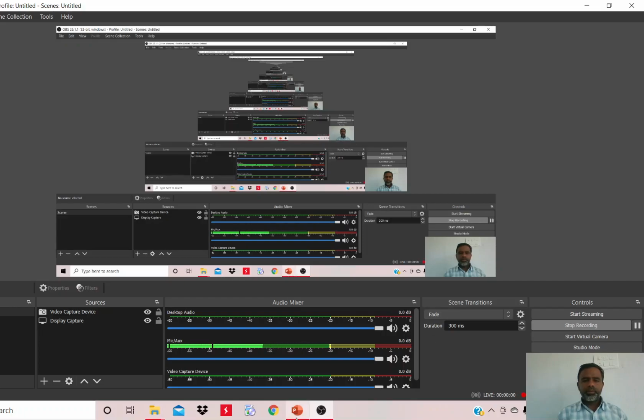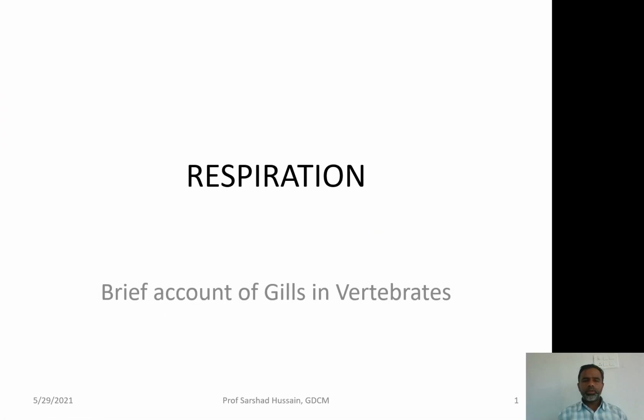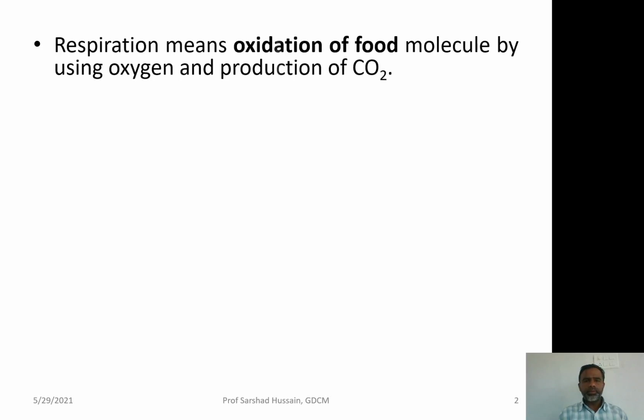Dear students, let us begin with another topic from the second unit of your semester two in zoology, that is respiration. In respiration, we have to study a brief account of gills and lungs in vertebrates. Let us begin today with the brief account of gills in vertebrates.